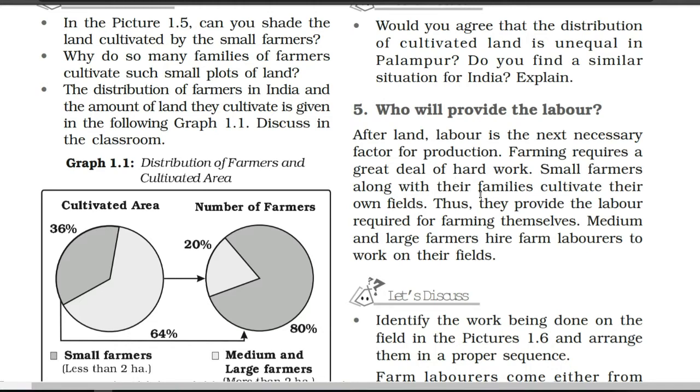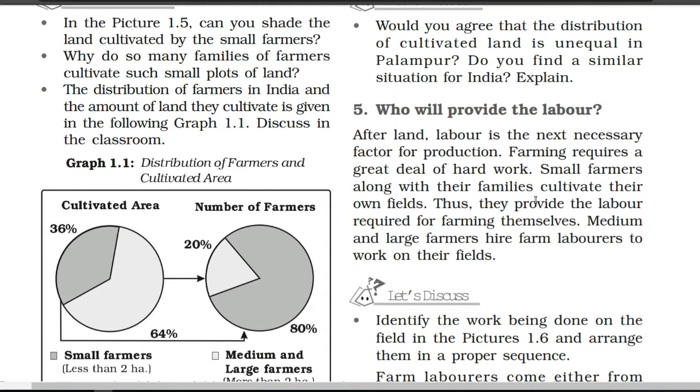Now, small farmers, along with their families, cultivate their own fields. Thus, they provide the labor required for farming themselves. Medium and large farmers hire farm laborers to work on their fields. First of all, I want to tell you that in Palampur village we have three categories of farmers. First is the small farmers, second medium farmers, and third large farmers.